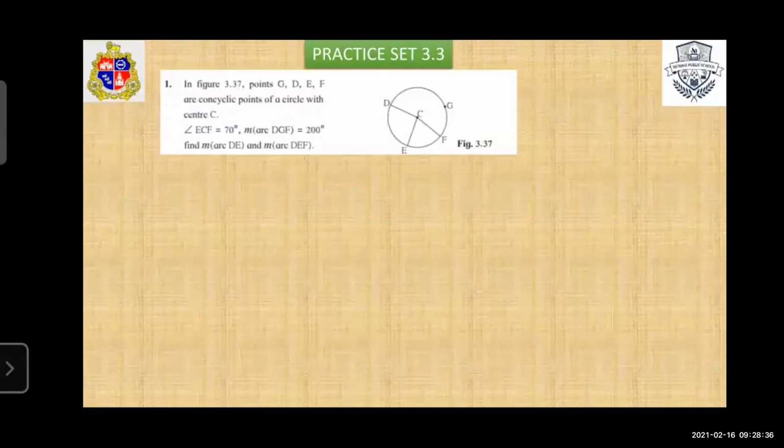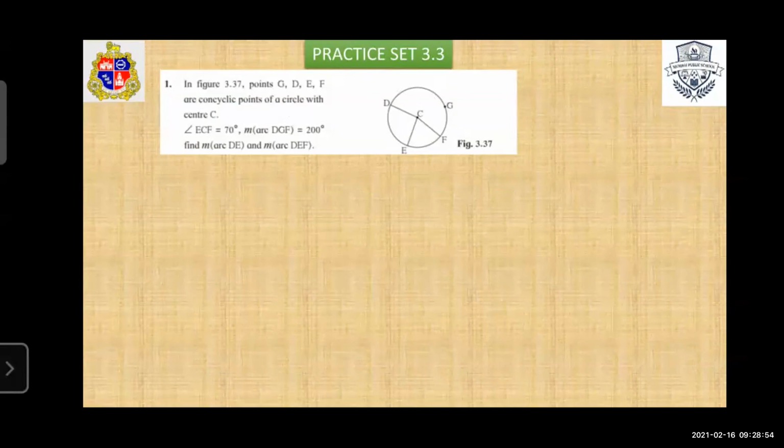Now next is practice set 3.3. In the first question, D, E, F are points on a circle with center C. Angle ECF is given as 70 degrees, and measure arc DGF is equal to 200.